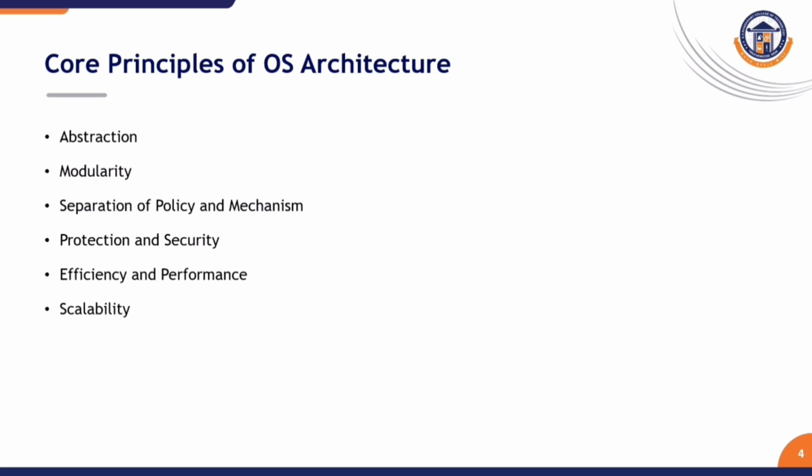Policy versus mechanism. This is one of the most exam-important concepts. Policy decides what should be done. Mechanism decides how it should be done. Example for policy: which process should get the CPU first? Mechanism: the context switching code. Why separate them? Because the policy can change, while the mechanism usually remains the same. If they are separated, the OS becomes flexible, with easy modification of scheduling strategies and easy support for different system requirements. Good operating system architectures always keep policy separate from mechanism.